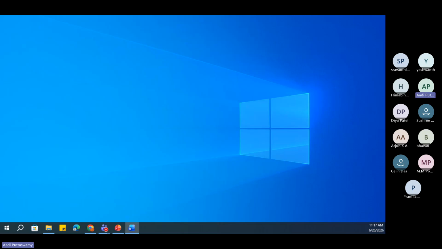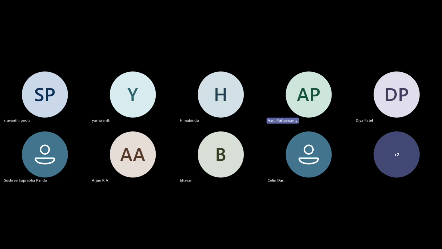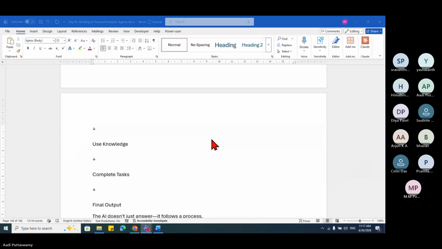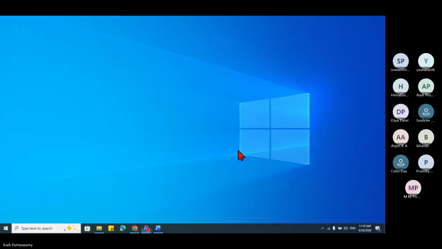People, are you able to see the screen? We can see only the Windows homepage, the desktop. Okay, one minute. Sorry, I think there was some problem. Now can you see? Still not, it's the same page. One minute, because the presentation is shared. Something happened. Give me a minute.